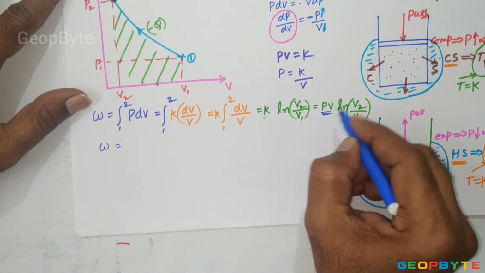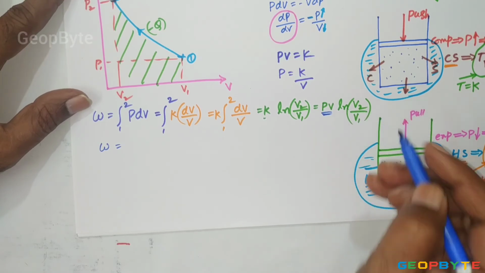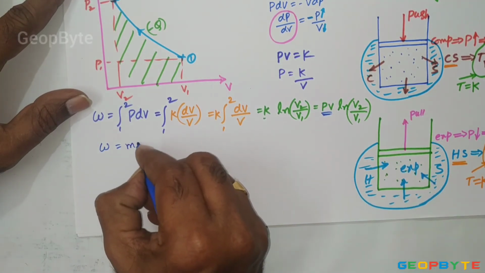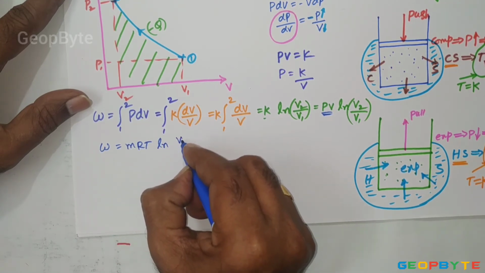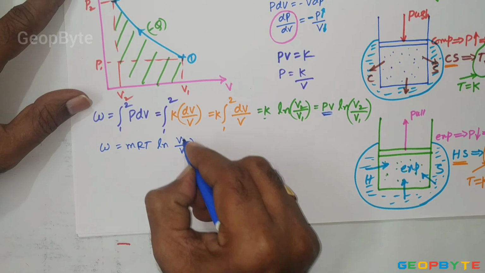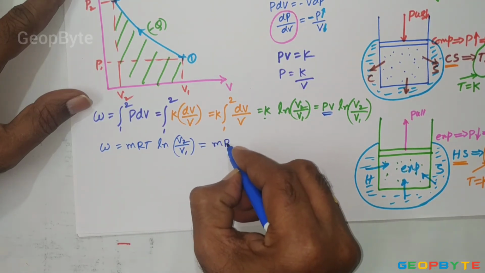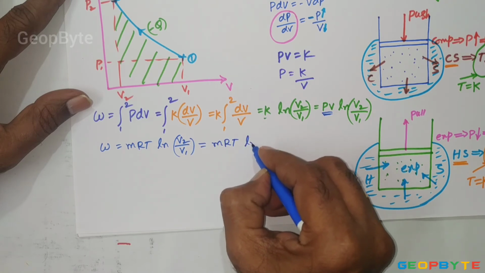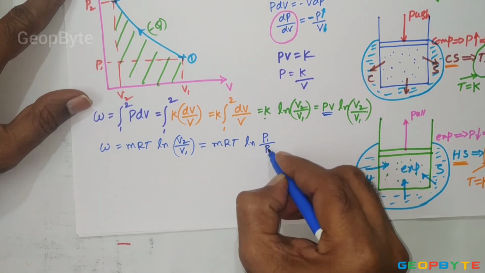In place of PV, I can also write MRT, because PV equal to MRT is the ideal gas equation. So work equals MRT into ln V2 by V1. This can also be written as MRT ln, where V2 by V1 can also be written as P1 by P2.